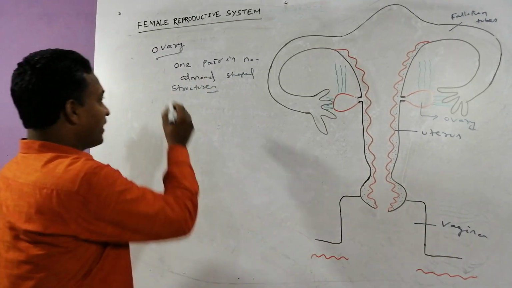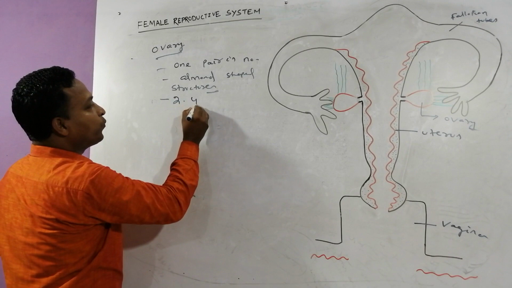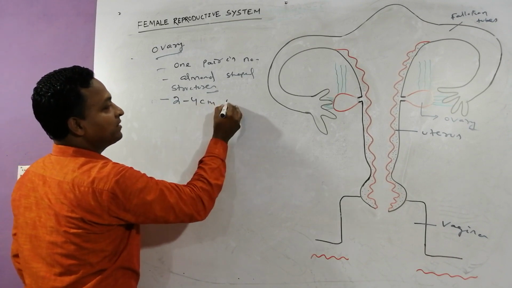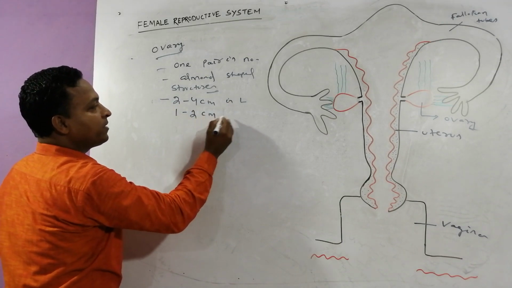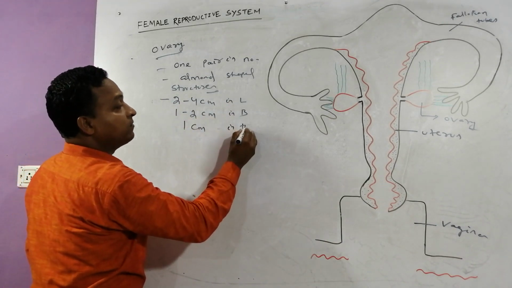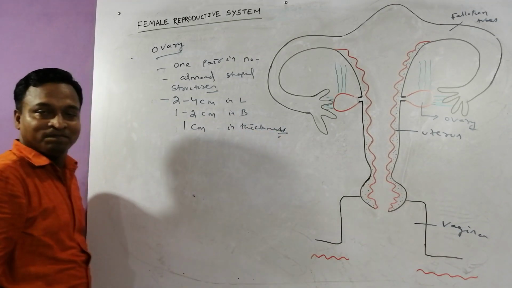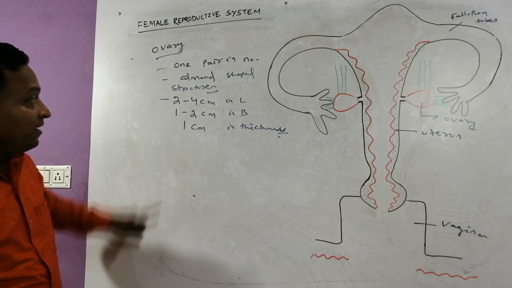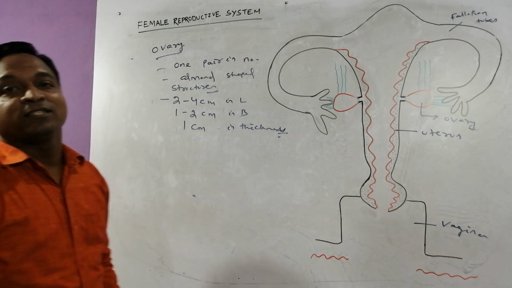They are basically 2 to 4 centimeter in length, 1 to 2 centimeter in breadth, and 1 centimeter in thickness. Length is 2 to 4 centimeter, breadth is 1 to 2 centimeter, and thickness is 1 centimeter.